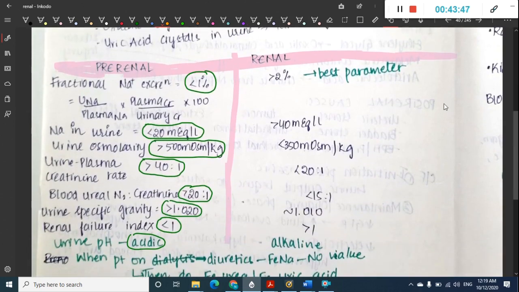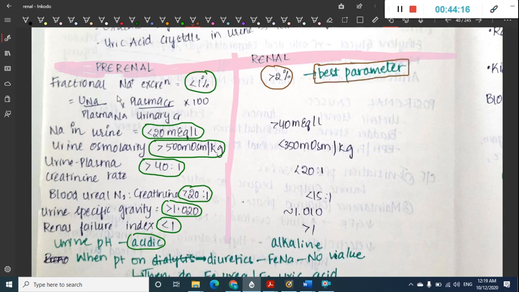So if you see here in renal, the fractional sodium excretion is more than 2%, because the tubular cells are damaged, there is no reabsorption of sodium or potassium or water, no reabsorption or secretion. So as a result, the fractional urine sodium excretion will be more than 2%.